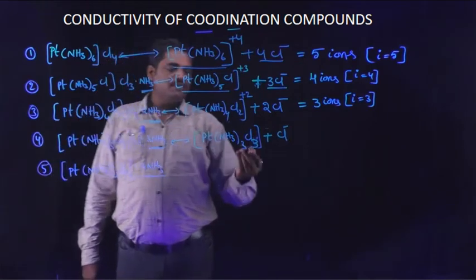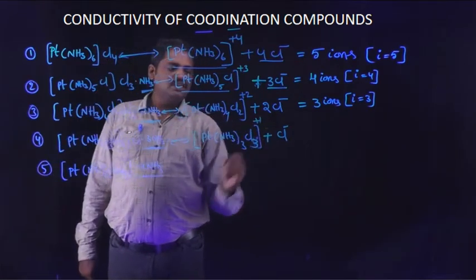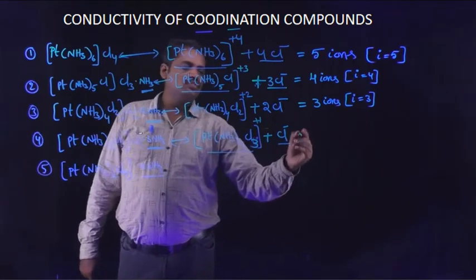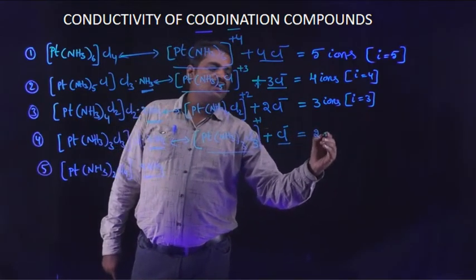Totally the number of ions are, this is one ion and this is another ion. Totally 2 ions are present in it.